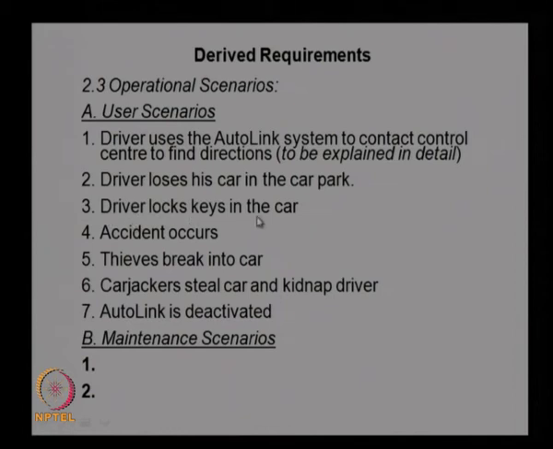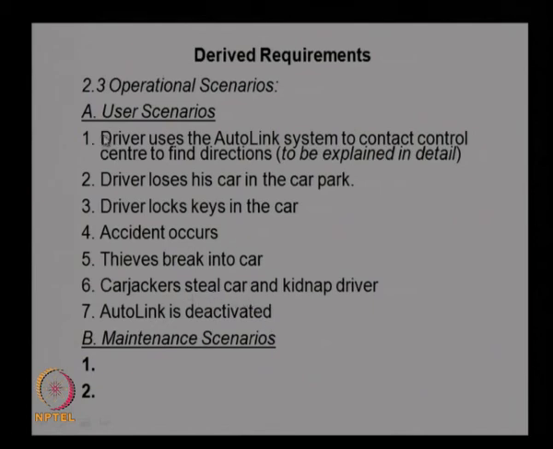The driver locks keys in the car can be another application you can think of. Then an accident occurs, or thieves break into the car. How can we use this particular system for that scenario? Or carjackers steal the car and kidnap the driver. In this situation, how should the system help the passenger or the driver? Or the AutoLink is deactivated. So, there may be a scenario when the AutoLink is getting deactivated. How should the system react to such scenarios?